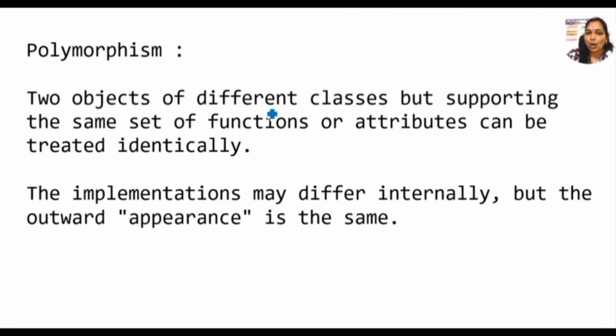Now let us go to polymorphism. Two objects of different classes with the same set of functions and attributes can be created identically. That is called polymorphism. It means that outwardly it appears the same, but internally we pass different variables or data members.